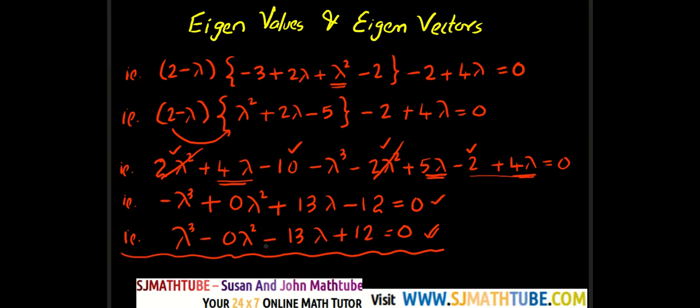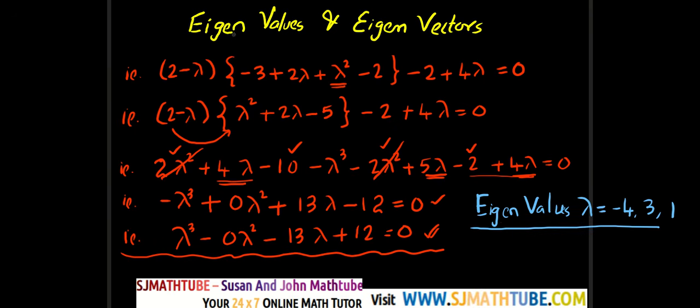Now use a calculator and solve for lambda, and that will be our eigenvalues. So take a calculator and solve. So the eigenvalues are lambda equal to minus 4, 3, 1. Okay. So half the job is done. So we have found the eigenvalues.